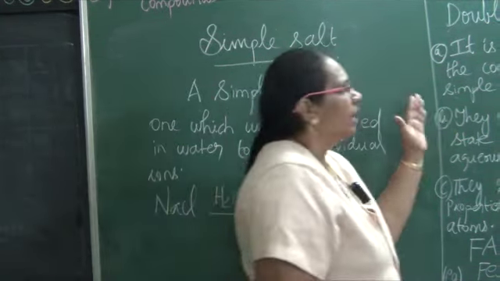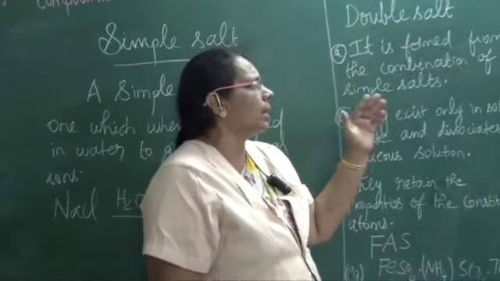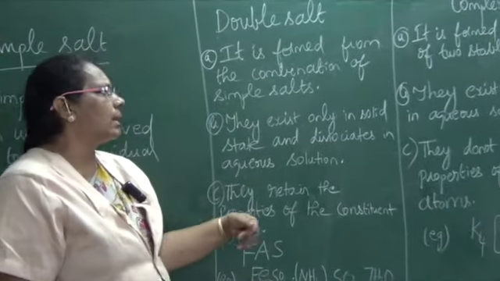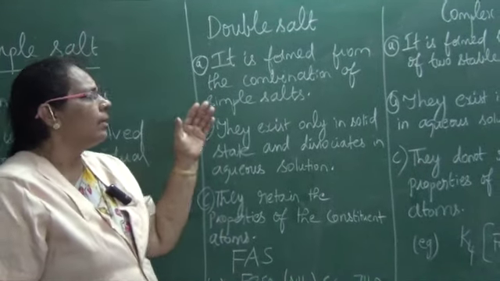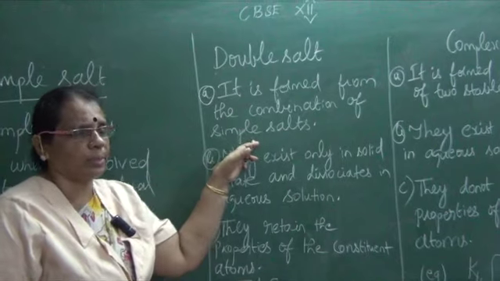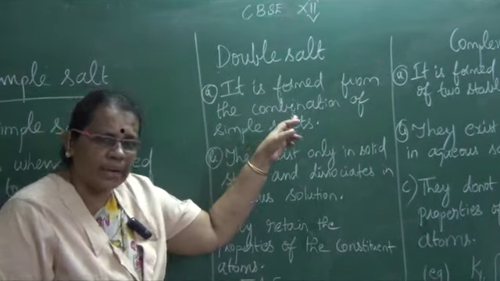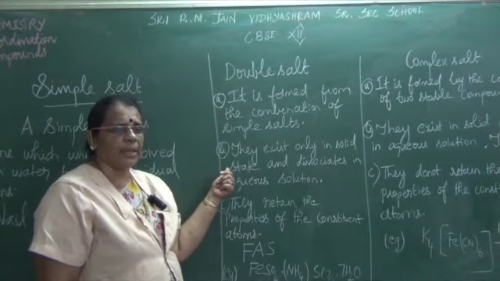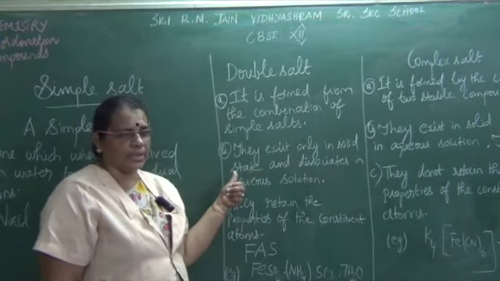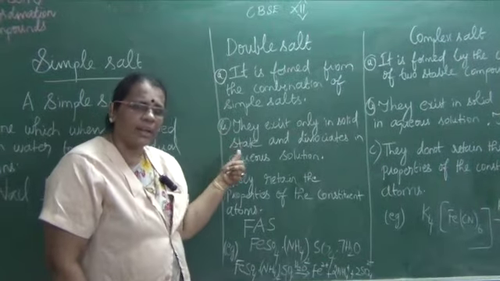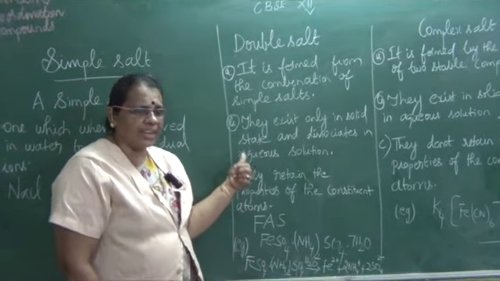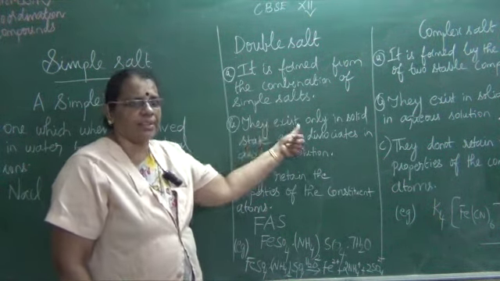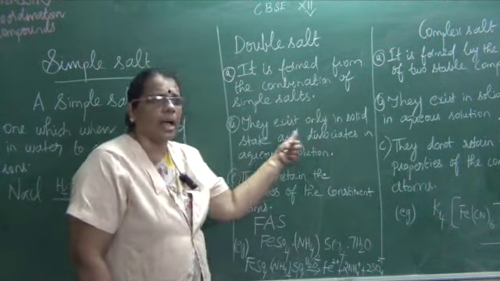Now we are going to see the differences between double salt and complex salt. First I will discuss the points under double salts. Double salts are formed from the combination of two simple salts. The next property is that they exist only in solid state, and when dissolved in water they get dissociated. So they exist only in solid state and dissociate in aqueous solution.